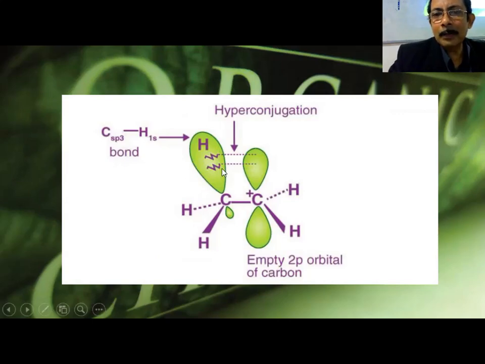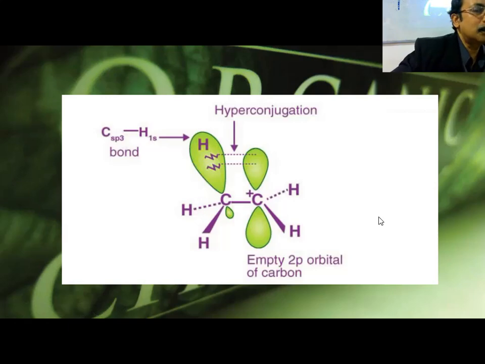So what is the importance of hyperconjugation here? This CH3 group is giving stability to the carbocation generated. This is a carbocation, CH3 CH2 plus. What is the name of the species? CH3 CH2 plus means ethylium ion, ethyl carbocation. CH3 is 2 carbon, methyl 1 carbon, ethyl 2 carbon, so CH3 CH2 plus, ethyl carbocation. This ethyl carbocation is getting stabilized by the hyperconjugation over here.